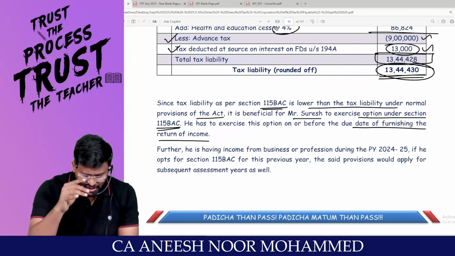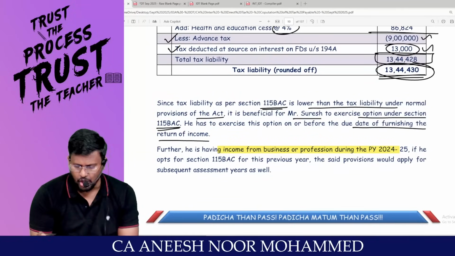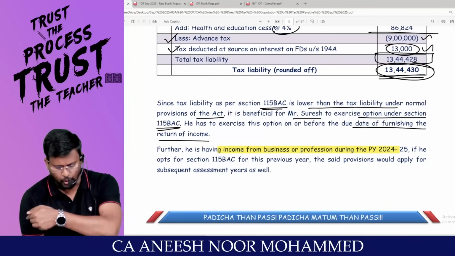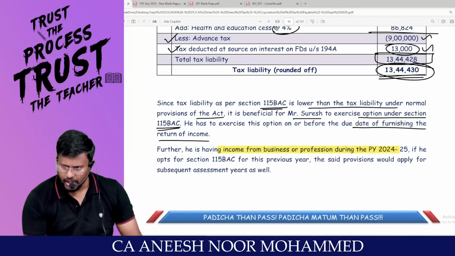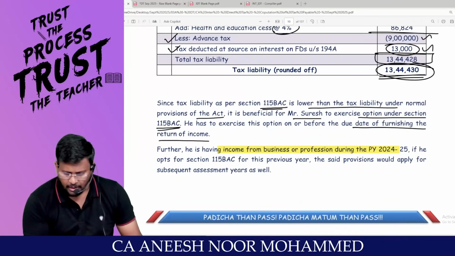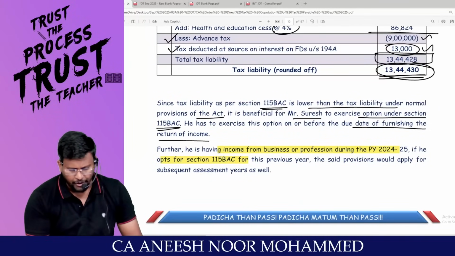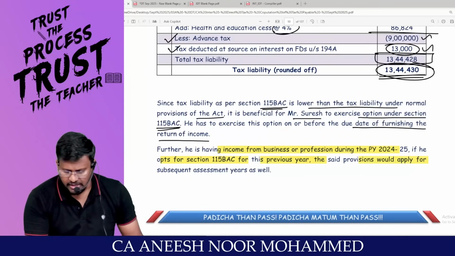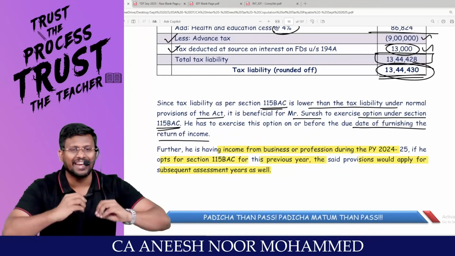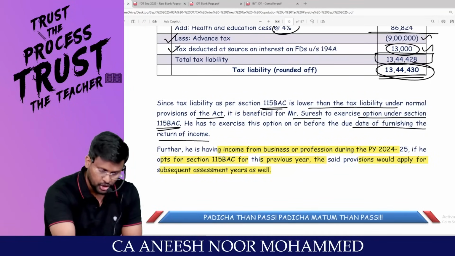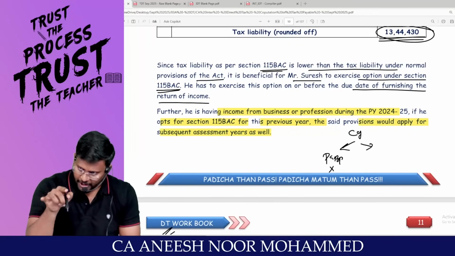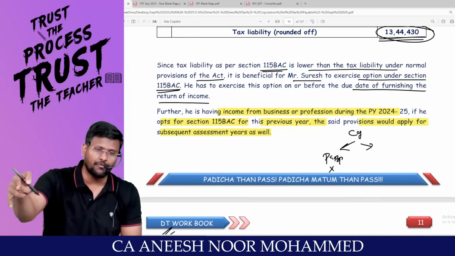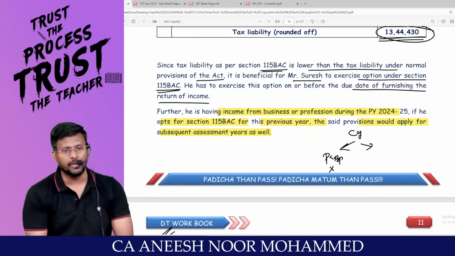Further, he is having income from business or profession during previous year 24-25. In our year, is he having PGBP? If we opt for 115 BAC for this previous year, the said provisions would apply for subsequent years as well. That means you have to check that: in the current year, is the assessee having PGBP or not? If he is having PGBP and he selected the default tax regime, lifelong default tax regime will be applicable.